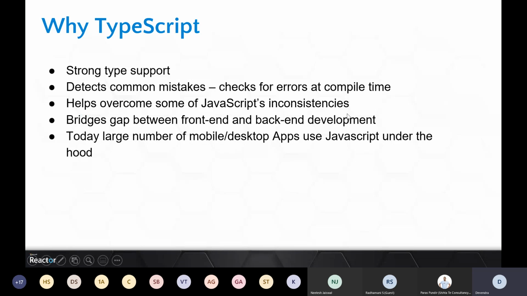It helps overcome some of JavaScript's inconsistencies. Again, it's about covering up all those inconsistencies in JavaScript. It bridges the gap between front end and back end development. This is where I felt, when I started TypeScript, that this is the beauty of it. Most of the time I was working as a back end developer, right? I used to do server-side coding. So when I started looking at the web development part, which is front end, I realized that there is some learning curve when we start working with JavaScript. There it makes it a little easier when you start generating JavaScript with TypeScript.